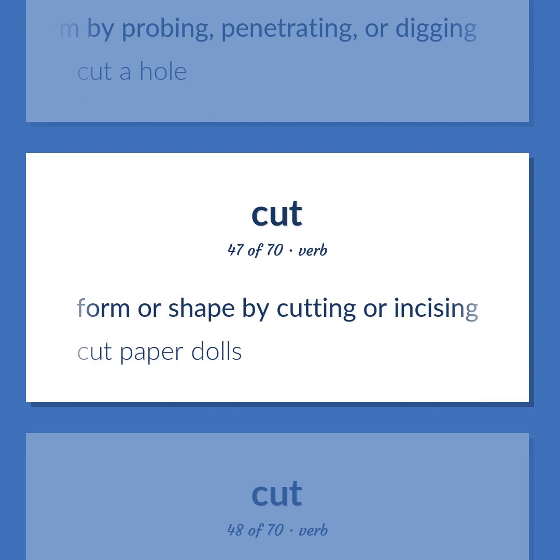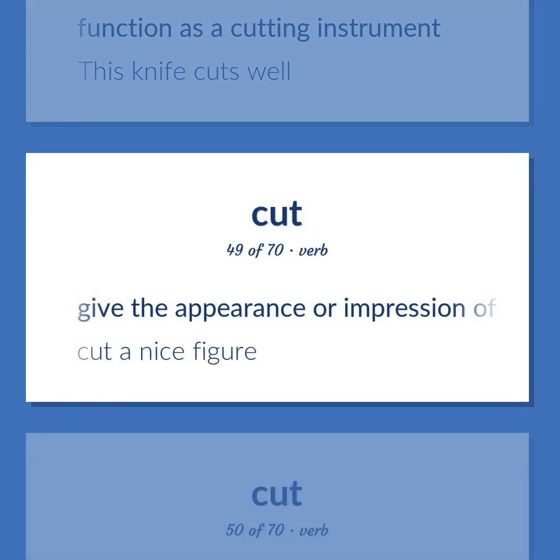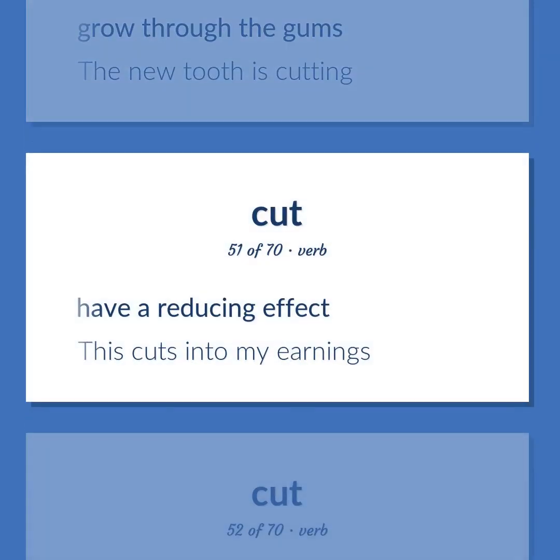Form or shape by cutting or incising. Cut paper dolls. Function as a cutting instrument. This knife cuts well. Give the appearance or impression of. Cut a nice figure. Grow through the gums. The new tooth is cutting. Have a reducing effect. This cuts into my earnings.